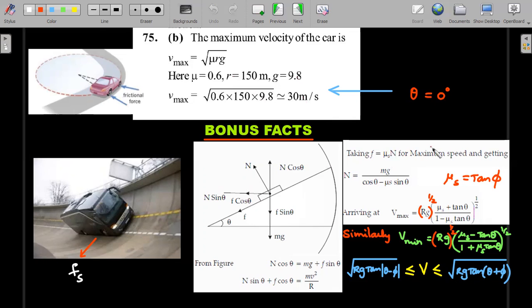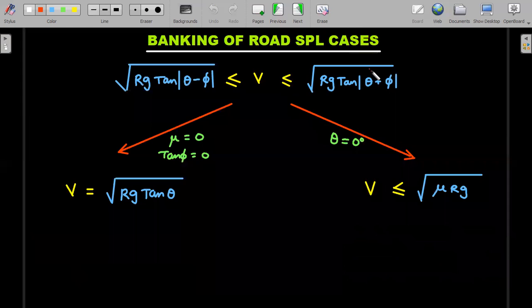When you substitute theta is 0, both these limiting values become root mu rg, because you'll get tan phi, which I'll replace with mu s. That is how you got this. Okay, so we discussed that, and this is the special case I was talking about. When mu is 0, that is tan phi is 0, you have a banking angle, that means an inclined plane is there, but friction is not there.